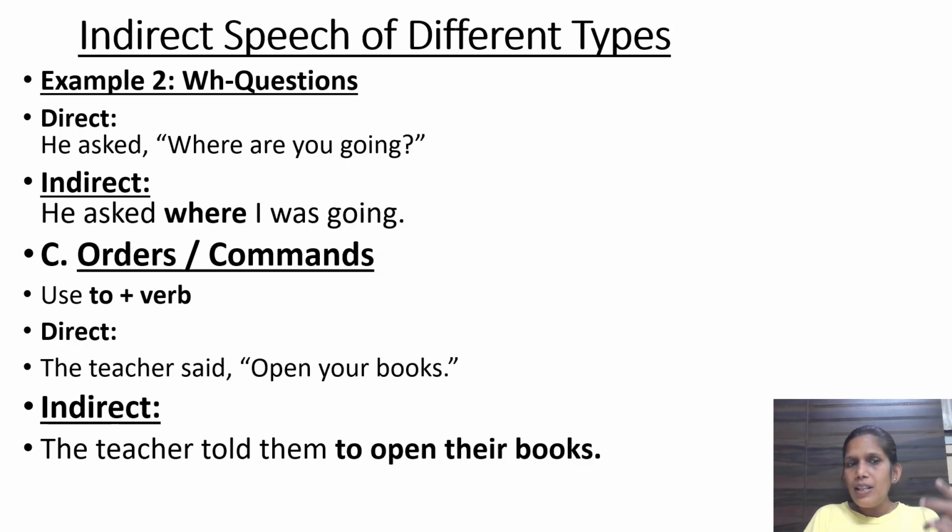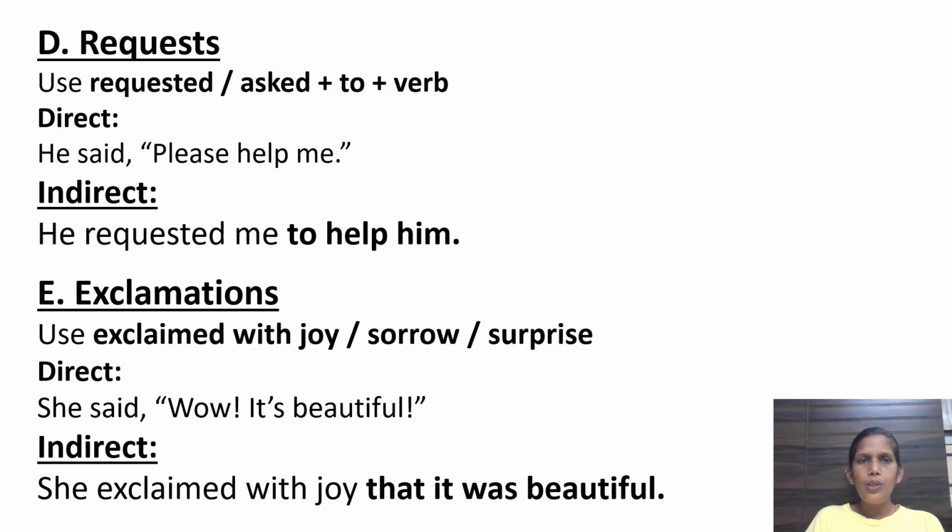See, the teacher is commanding or teacher is ordering. Okay, the teacher क्या बोल रही है? Open your books. Similarly, how will you write the same sentence into indirect speech? The teacher told them to open their books. Okay, your की जगह क्या आएगा? There. ठीक है? Again, instead of comma, instead of quotation mark, you will be using to. ठीक है? Understood till here? Any doubt? Okay, let's proceed.